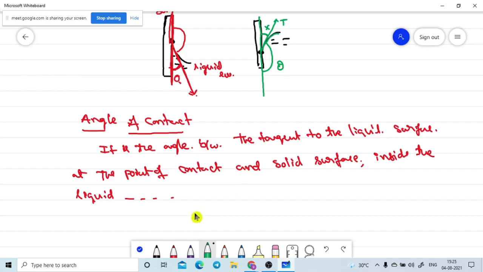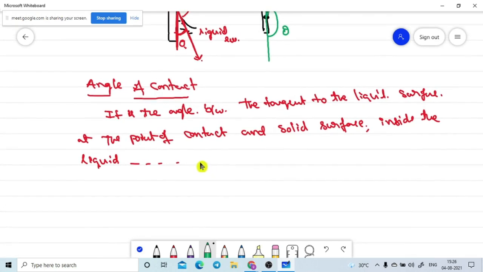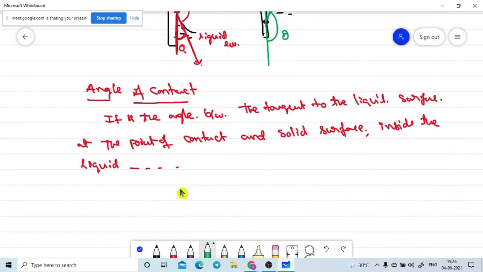Are you getting it or not? Hello? Is there any issue with this definition? No. So we need to remember two important points here.